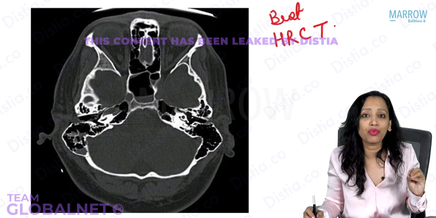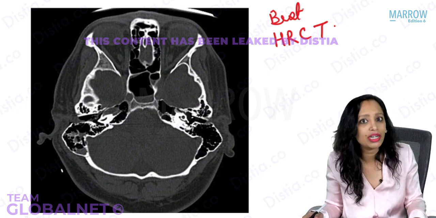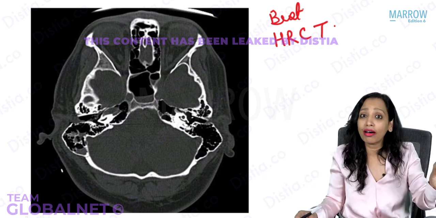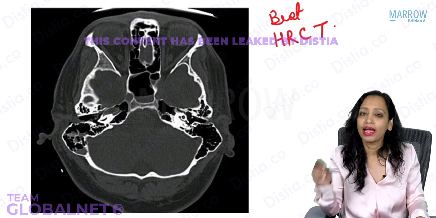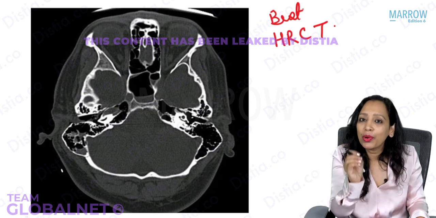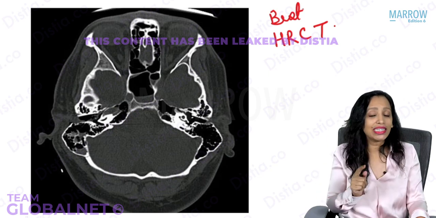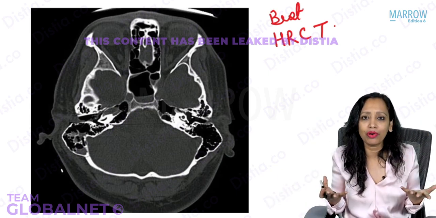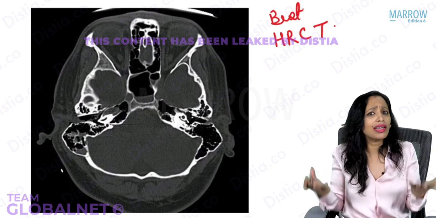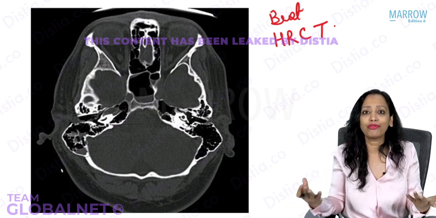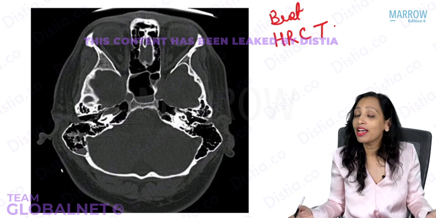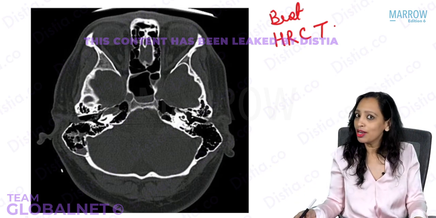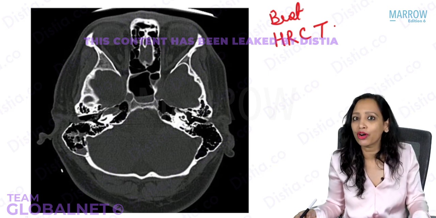Whenever for ear conditions you want to get a radiological investigation done, what will you write to the patient? Will you write CT of the ear? Never. What do you write? HRCT of temporal bone. Whenever we say temporal bone, what do we understand? What exactly is a temporal bone? Why is it significant? Because it has the ear. So whenever we have to write a CT of the ear, we write HRCT temporal bone. Is that clear?